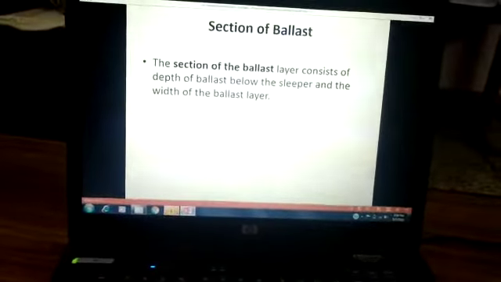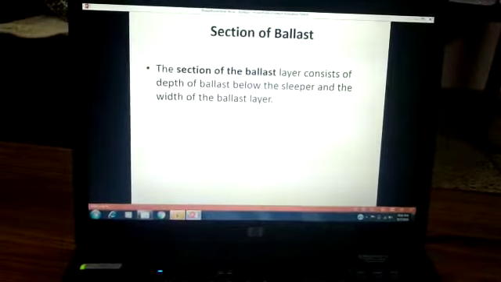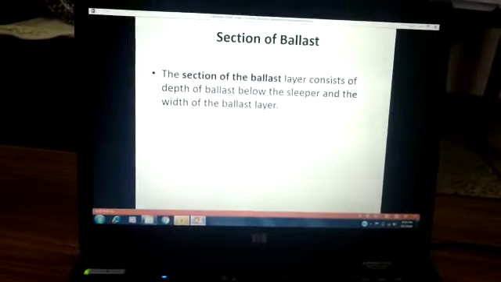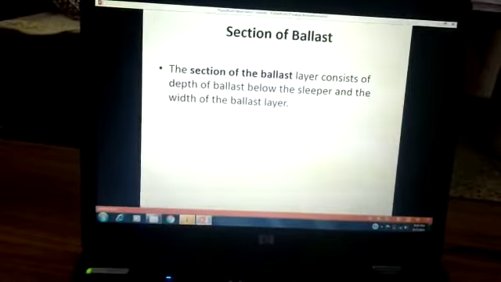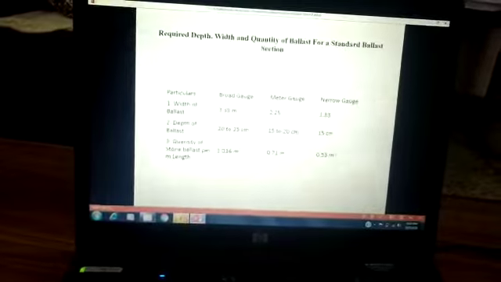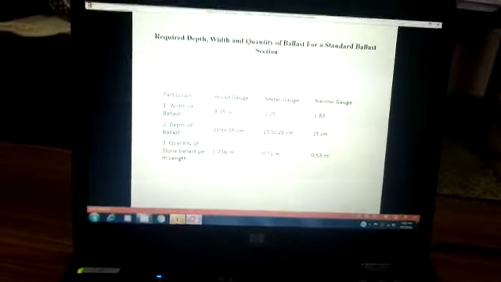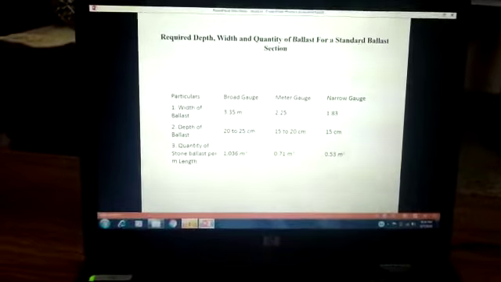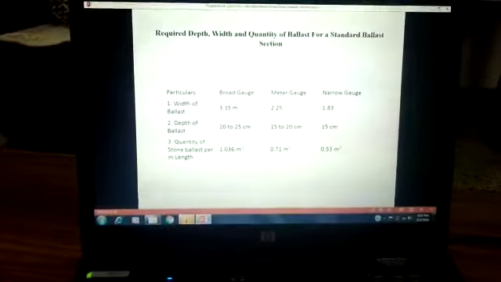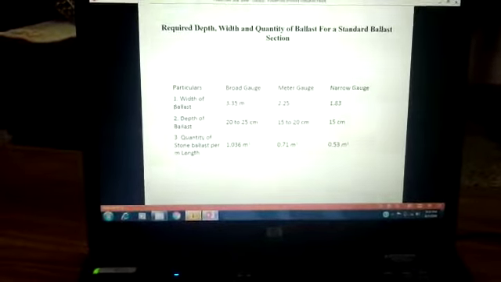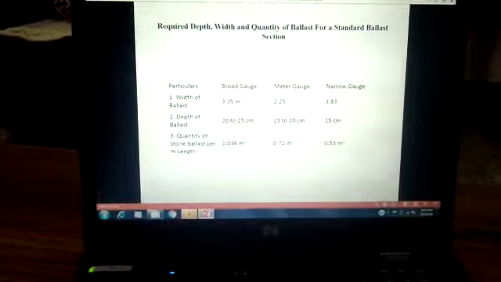Section of the ballast. The section of the ballast layer consists of the depth of the ballast below the sleeper and the width of the ballast. So this is basically the section of the ballast comprising the depth and the width. This slide shows the required depth, width, and quantity of ballast for a standard ballast section. Width and depth are the main dimensions of the section.